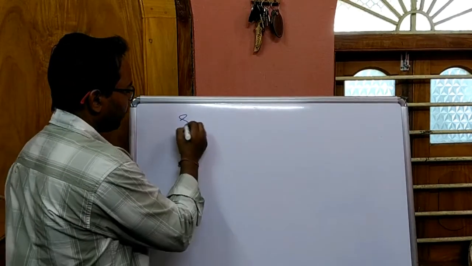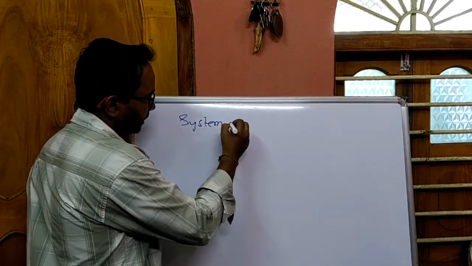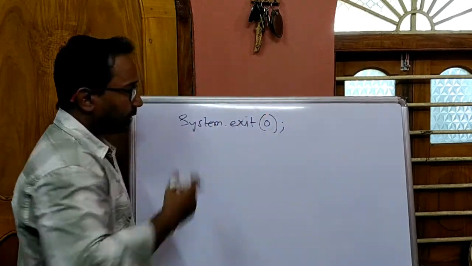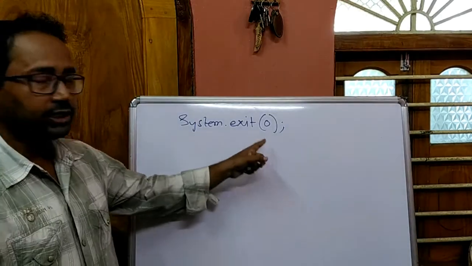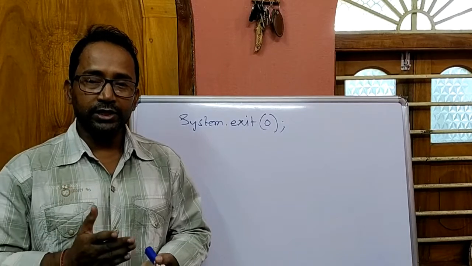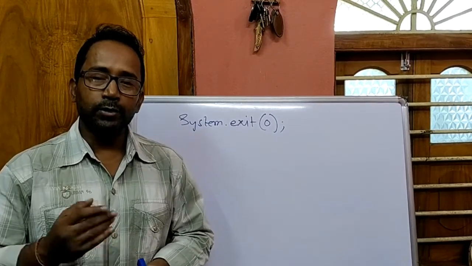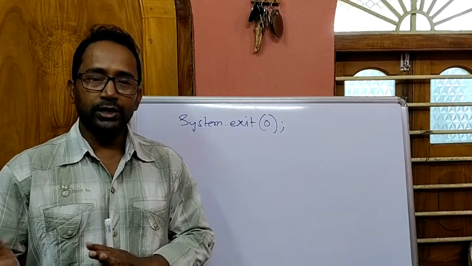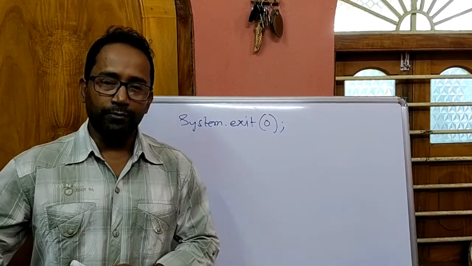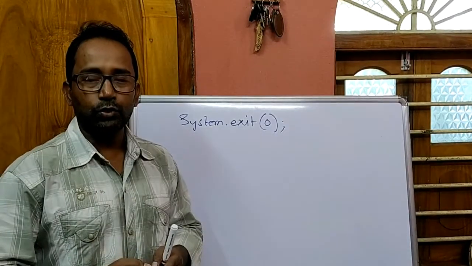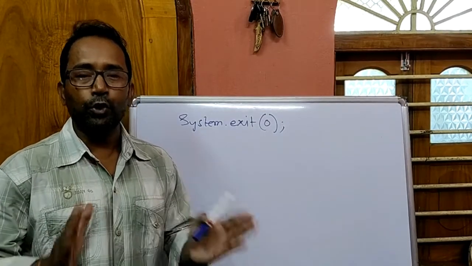And another statement is also there, which is System.exit(0). Anywhere in the program we can write System.exit(0) to terminate the execution of the program. The return statement terminates the execution of the function. Maybe your program has multiple functions, so returning from one function doesn't mean the program will terminate. It sends the control to the caller where the remaining statements after that call in the caller method will execute. But whenever System.exit(0) executes, it will terminate the execution of the full program.